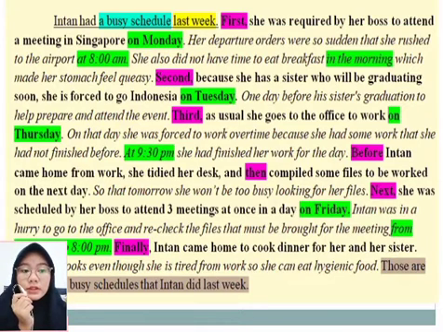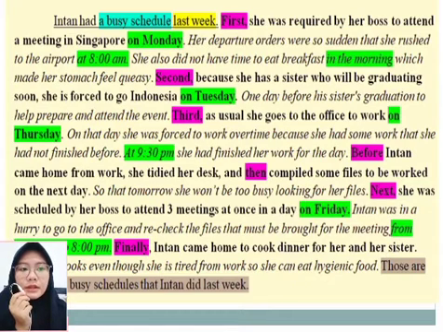So the relationship between major and minor of my supporting sentences is the minor sentences explain more clearly how, why, and what happened in the major sentence, and they help complete it. So the minor sentences really support the major sentence.